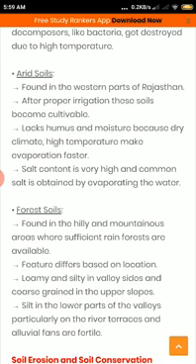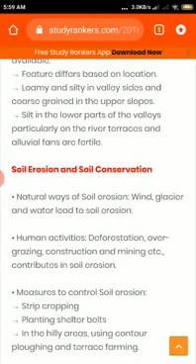Soil erosion and soil conservation. The features differ based on location: loamy and silty on the valley sides, coarse grained on the upper slopes, and silt in the lower parts of the valleys, particularly on the river terraces and alluvial fans, which are fertile. Soil erosion and soil conservation.